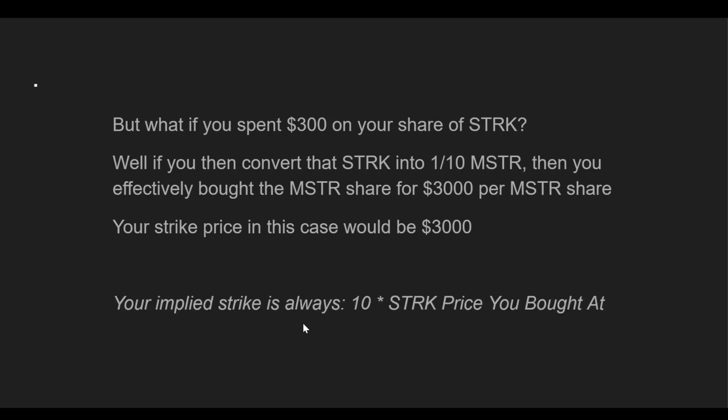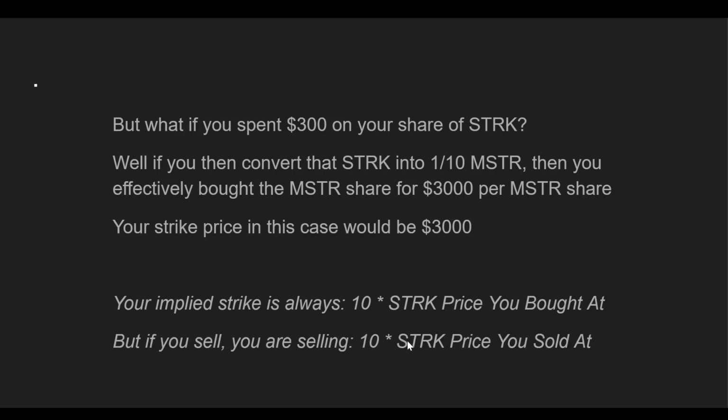And from this, we can really derive a rule. Your implied strike price within the embedded call option is always going to be 10 times whatever the STRK price you bought in at. But if you sell, you're selling STRK at 10 times the STRK price you're selling at. So there's this inconsistency that derives from how this option is actually set up. And this can kind of seem like a problem at first, okay? Because we're now going to go through what this could lead to from a valuation perspective. The value of STRK depends partly on an option with a moving strike price. Like this is what it would seem like. This strike price depends on the STRK spot price.